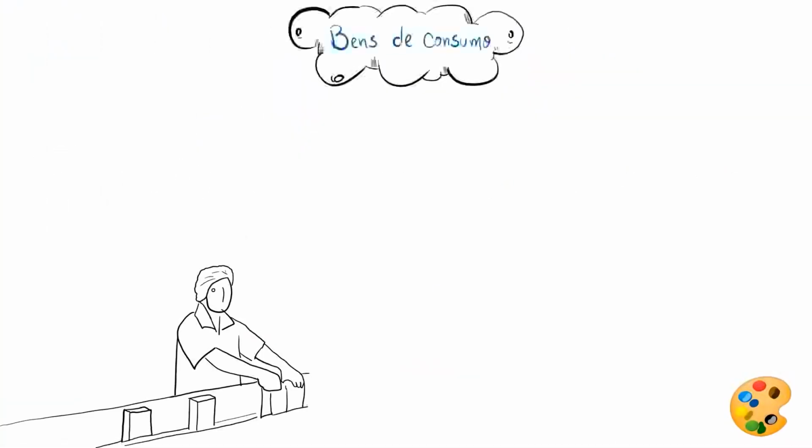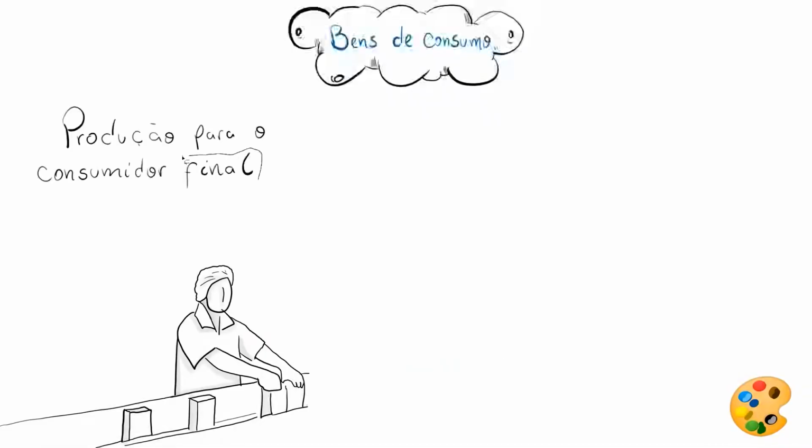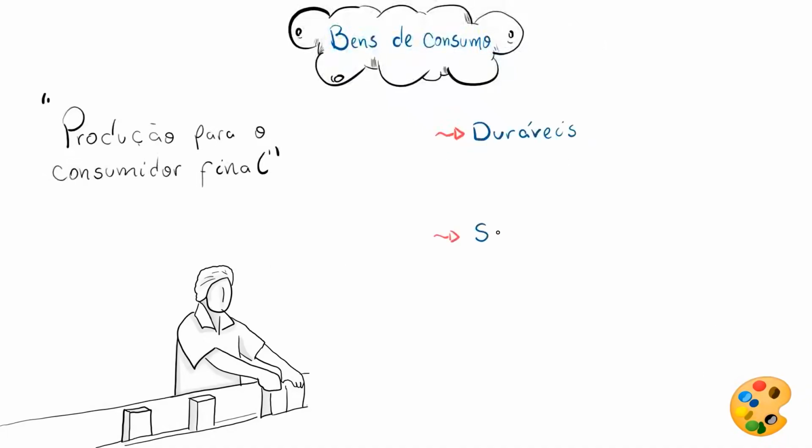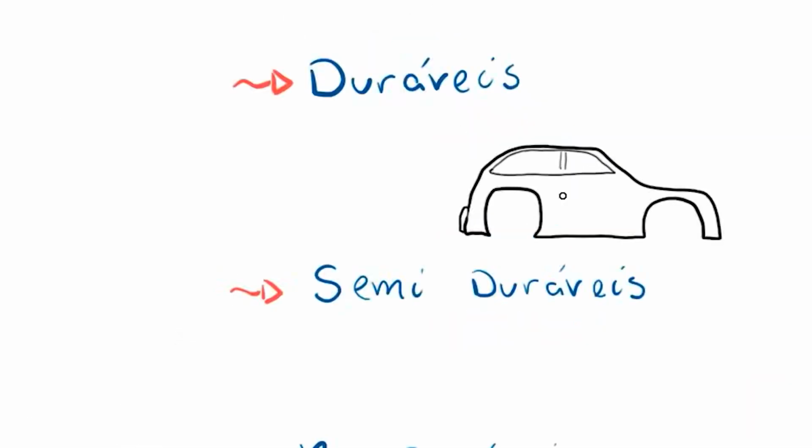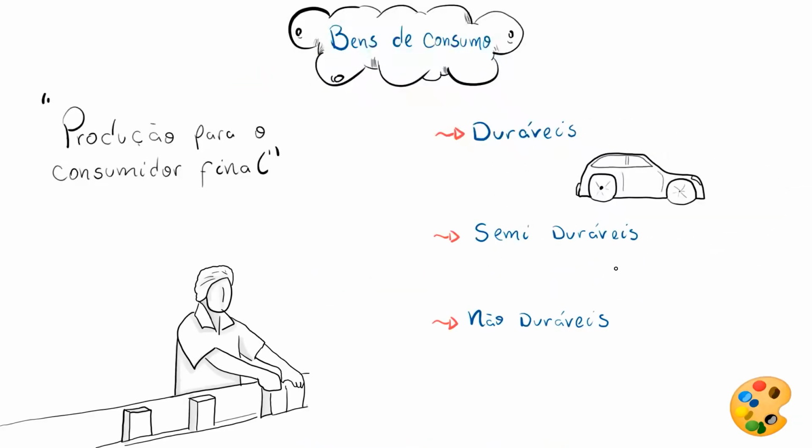Well, but what are consumer goods industries? The name says it all, doesn't it? They're the industries that produce the final product ready for consumption. And here it basically produces three product segments: durable goods, semi-durable goods, and non-durable goods, which are obviously segmented according to their durability. The durable ones are those that are made to last a long time, for prolonged use. For example, within this category, we have automobiles, electronic products, and furniture. The ones that furnish our homes. All made to last a long time.